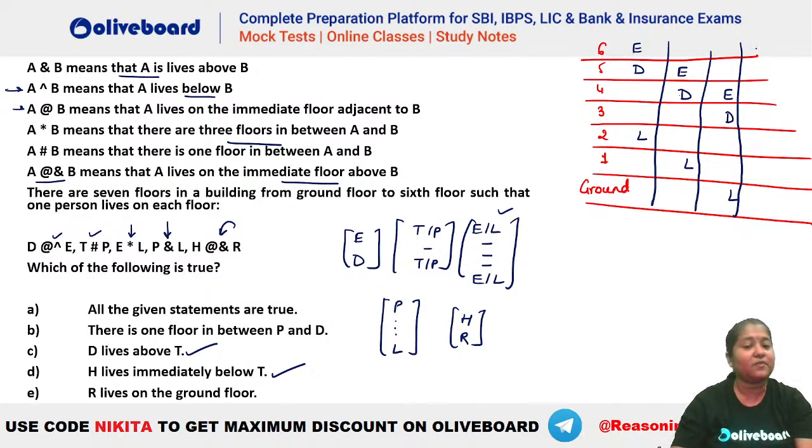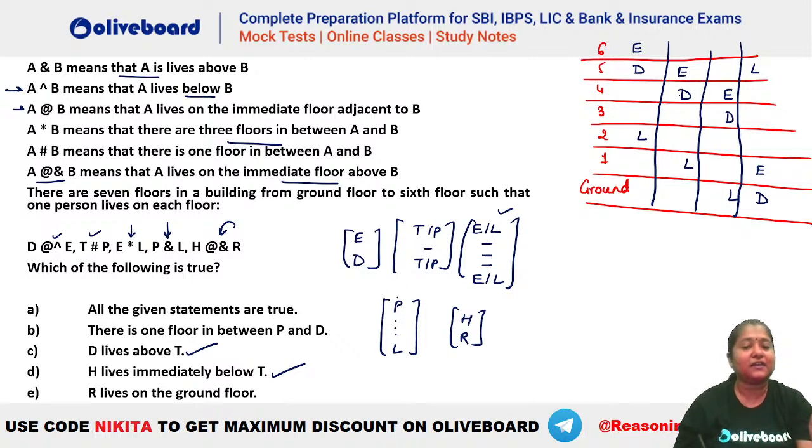So L cannot be the topmost one because we know that P has to be living above L. So let's say we take your L here. So 1, 2, 3, this can be your E. And if this is your E, this can be your D, right? So out of the 4 possibilities, we have to utilize the 1. Okay, तो ये 4 में से कोई एक केस बनेगा.